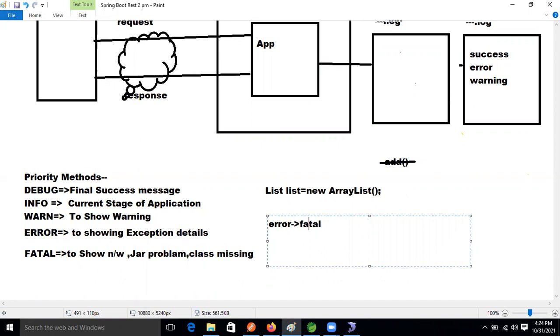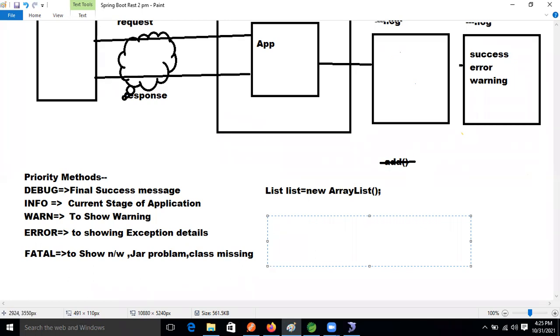If you want all information in your logging activity, guys, then you have to take debug, right? Debug, if you are taking the debug, all will come. Debug info also will come, warn also will come, error also will come, fatal also will come. This is the priority of the method, guys. Now, okay, fine. Now, guys, let's implement the same things.